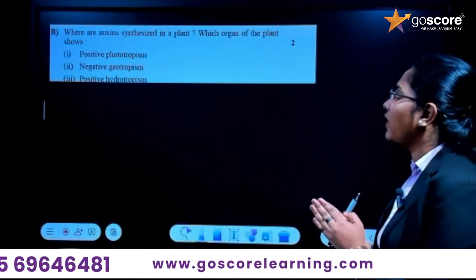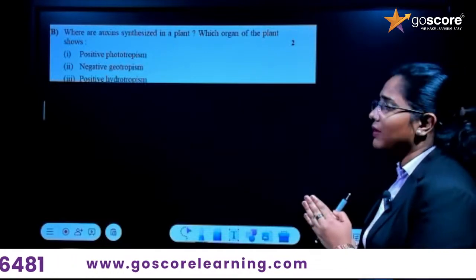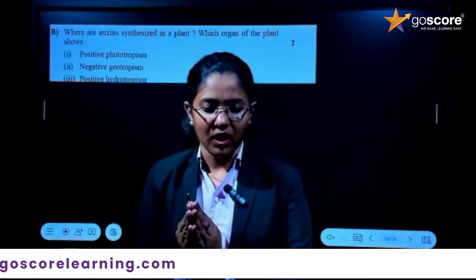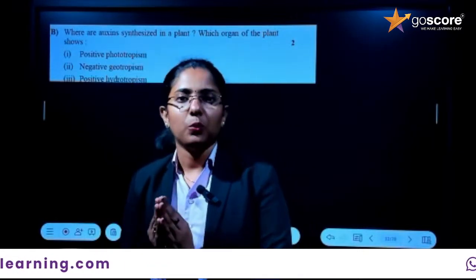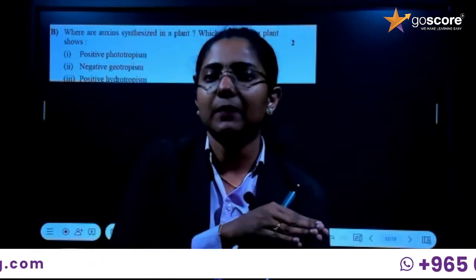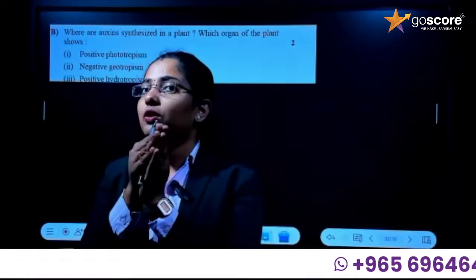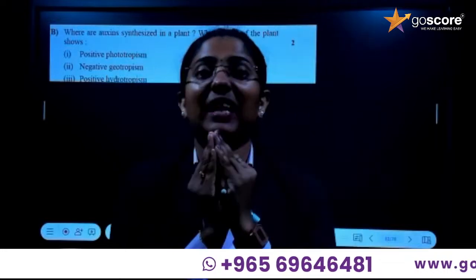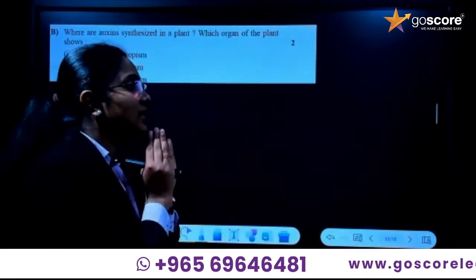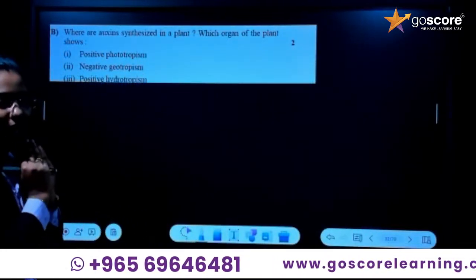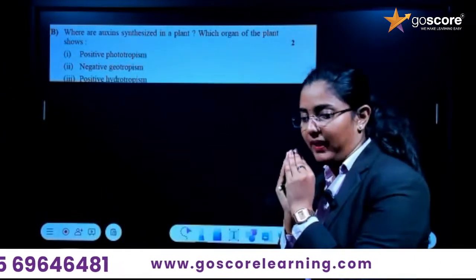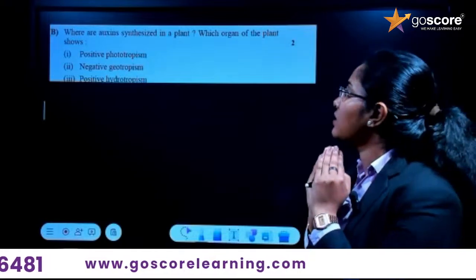Here, what is the question? Where is auxin synthesized in plants? Auxin helps in the growth of the plant, and helps the plant move towards the light in the phototropic movement, right? So auxin is synthesized at the tip of the plant, in the meristematic tips of the plant, right? Okay, next question.